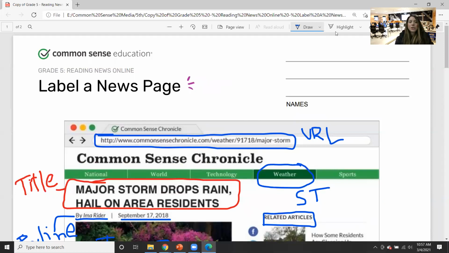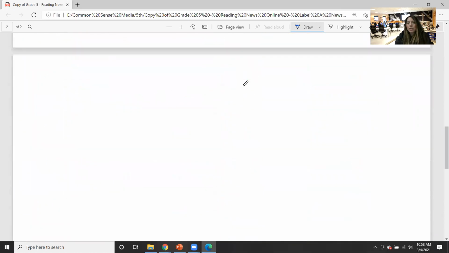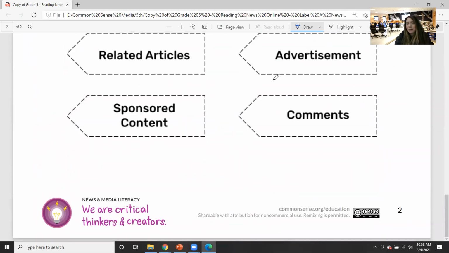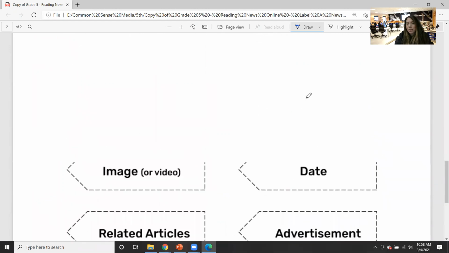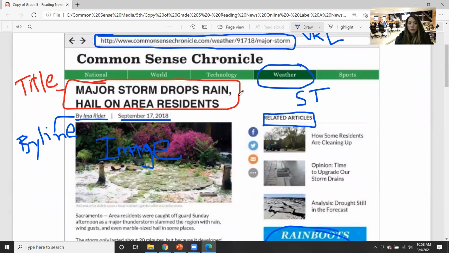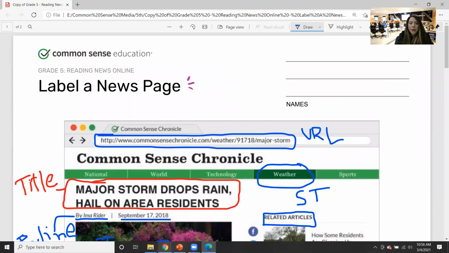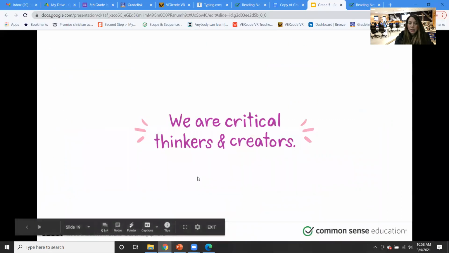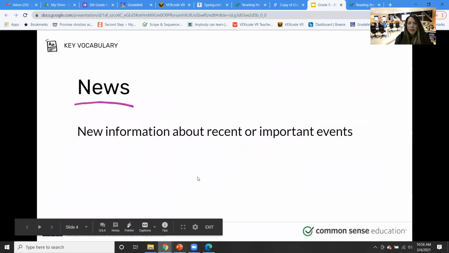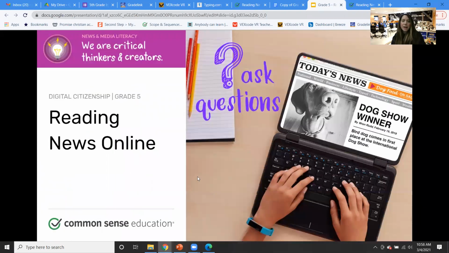Okay? So this is good practice, getting you used to labeling a news article. It does come with labels, but obviously we couldn't do this. We can't cut it out and do all that because we don't have the tools and we're not together. So it's easier to do it this way through the PDF. And then what else did I want to say to you guys? Yeah, don't forget to do your typing. And that is basically it. That was our lesson for today.